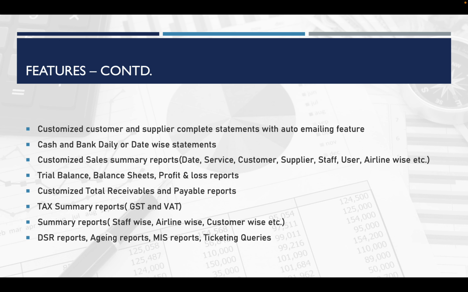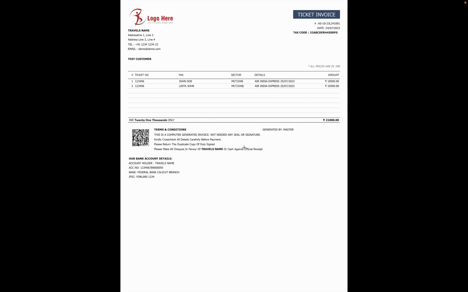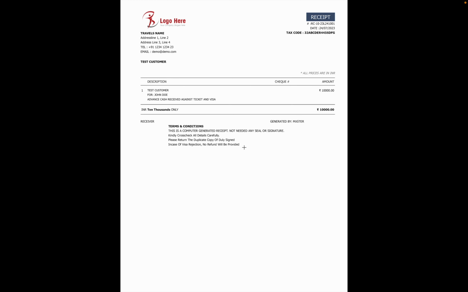Here I am showing you some sample screenshots of our system. This is a sample of a ticket invoice. We can see your logo, address, everything will be there, then ticket details and everything, along with bank account details. This is a receipt format.